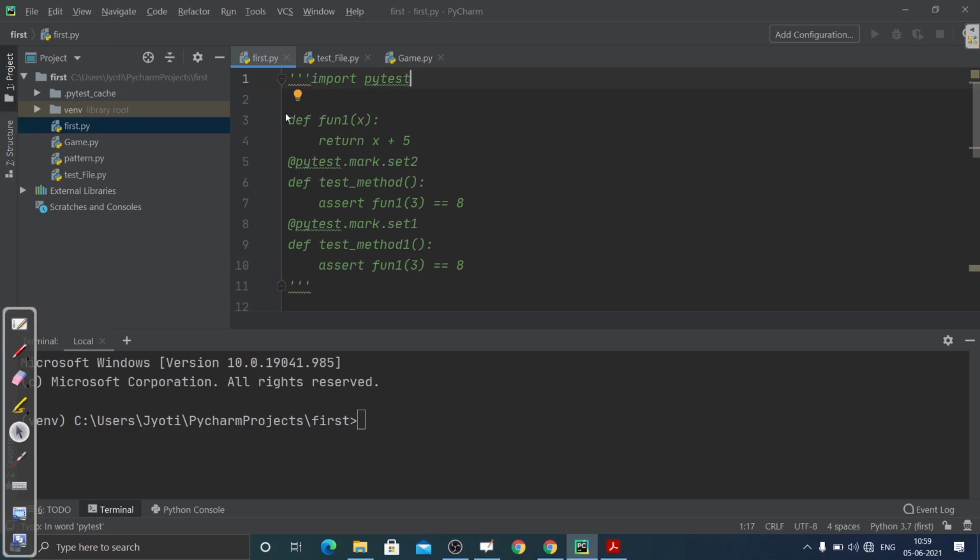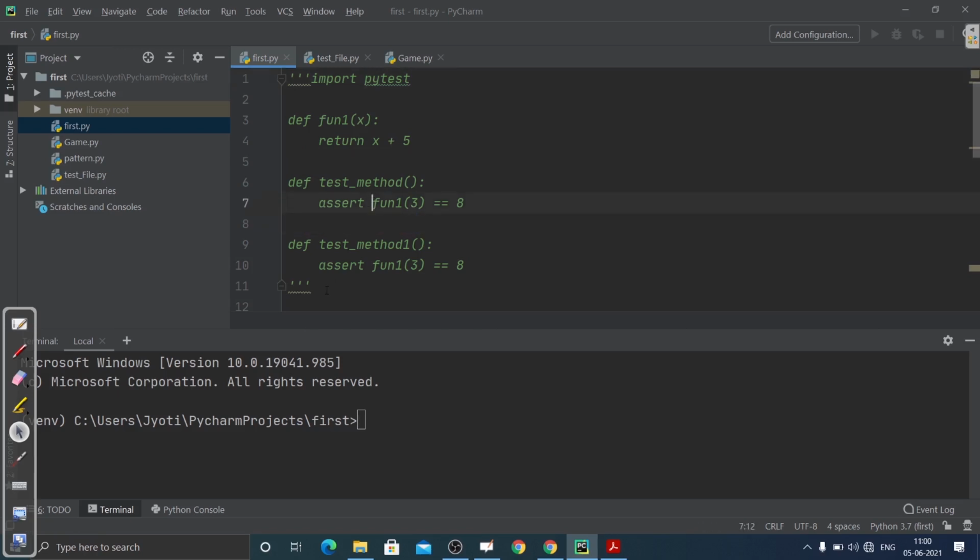Then what I have done, I've just written a simple function. It's not a test function or a test method, it's a simple function. And return x plus 5. Then let me not tell you about this for now. Let me just remove this.